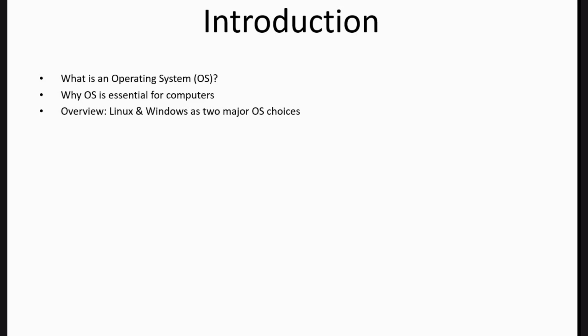Operating system, why? Because it's a platform. Otherwise, any person cannot connect or work with any computer. So for that connection, the operating system is required. So many operating systems are there. It is Windows and Linux. Unix is also there. Unix was formed by Thompson and Ritchie. They wrote Unix in C. Linux is also mostly written in C. They used the C language for developing this. You can go to the next one.